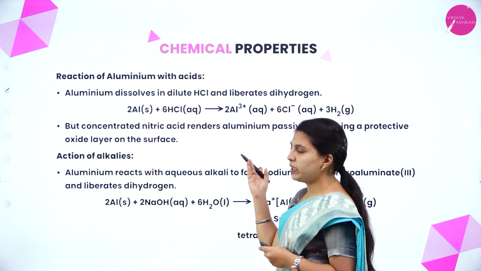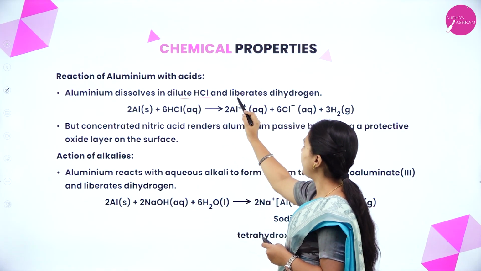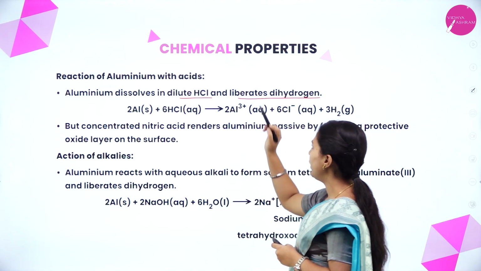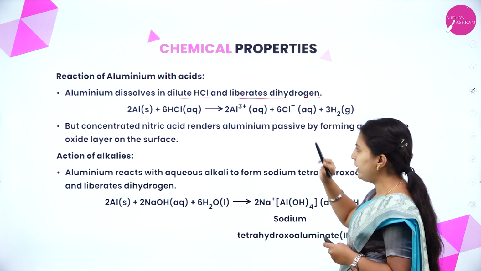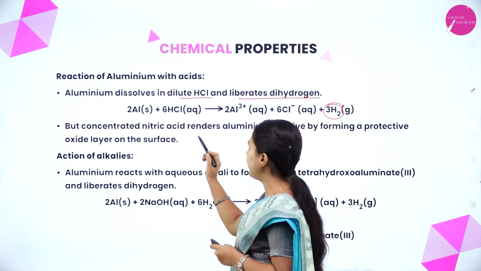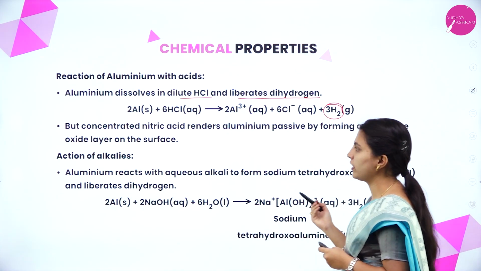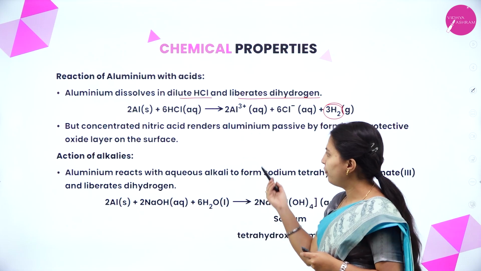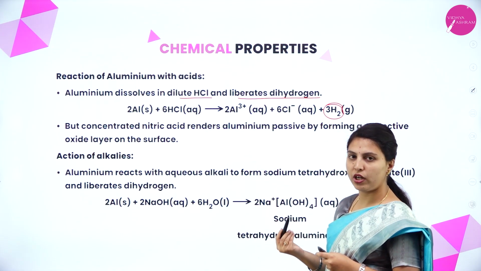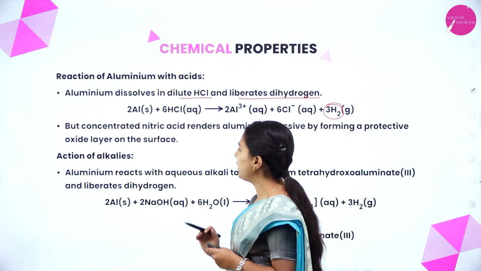Reaction of aluminium with acids. Aluminium dissolves in dilute HCl and liberates dihydrogen. See here, aluminium reacts with hydrochloric acid, and it will form aluminium chloride and also hydrogen gas. But concentrated nitric acid renders aluminium passive by forming a protective oxide layer on the surface. We have already said aluminium will form a protective oxide layer. Here you can observe. Then action of alkalis.